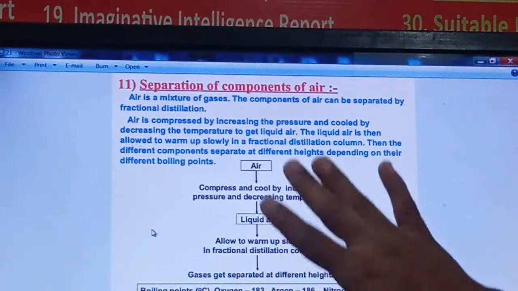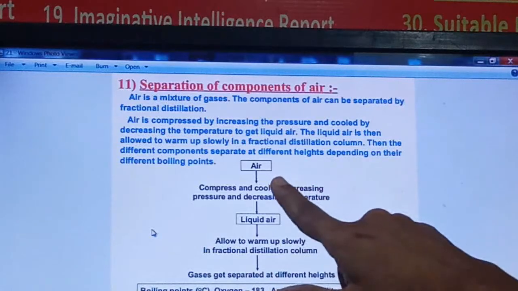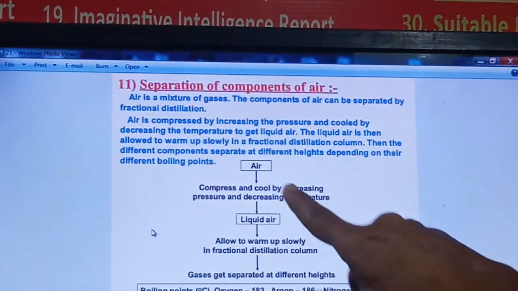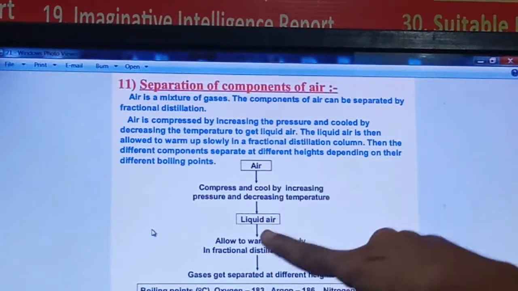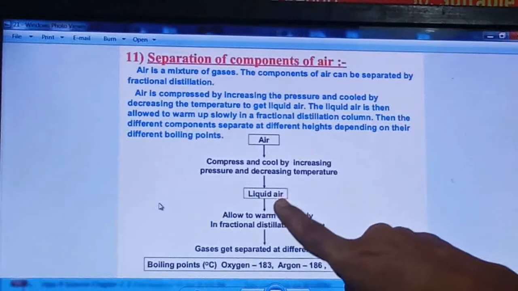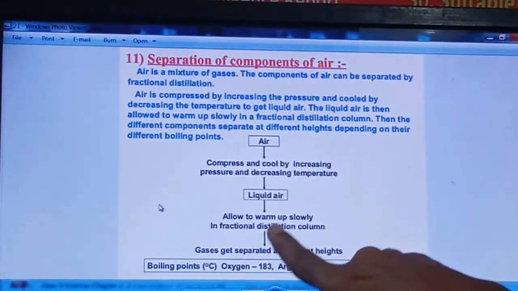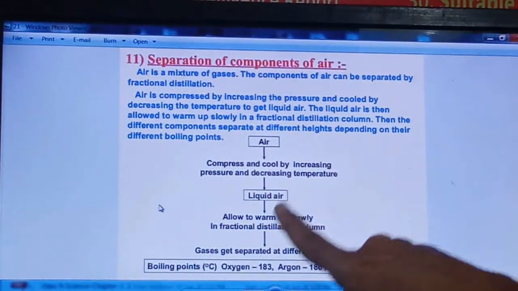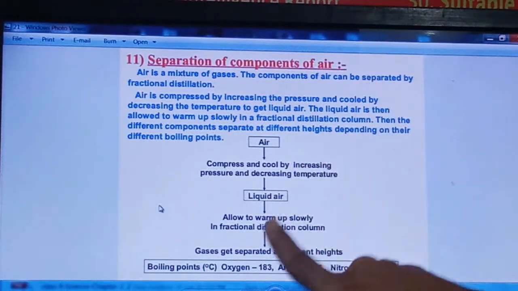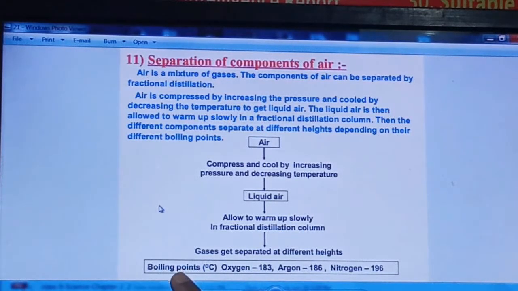See, in short, the flow chart is given here. Air is compressed and cooled by increasing pressure and decreasing temperature. Automatically this gaseous air will be converted into liquid air, and then you can slowly allow this liquid air to warm up. Now as the temperature goes on increasing, it will start from the minus, because here you can see the boiling points of different gases are given.